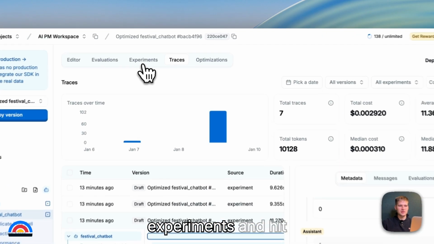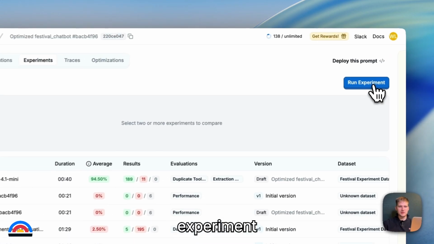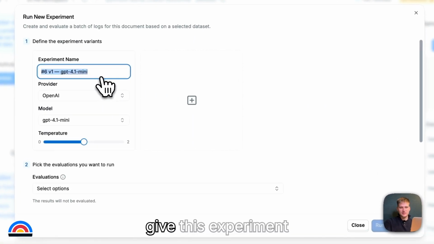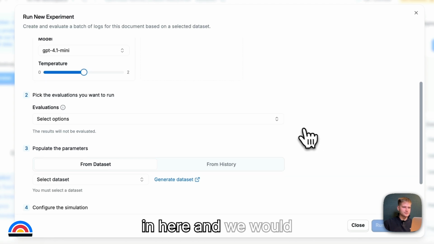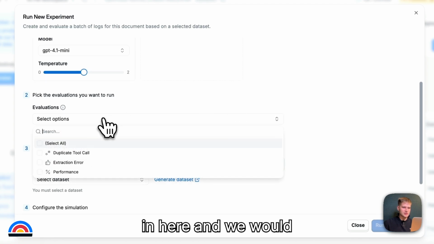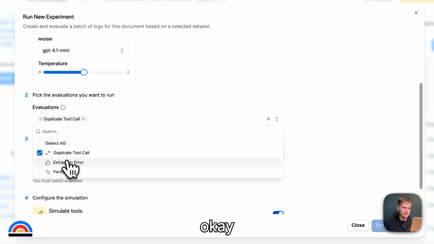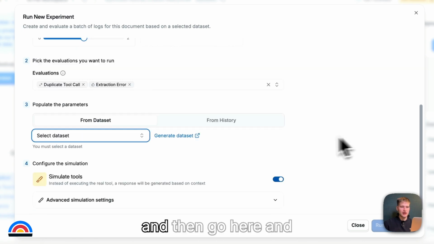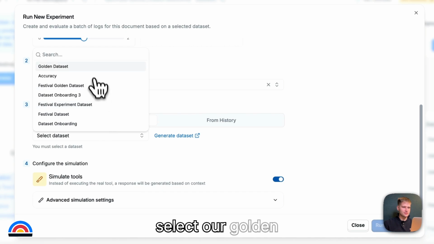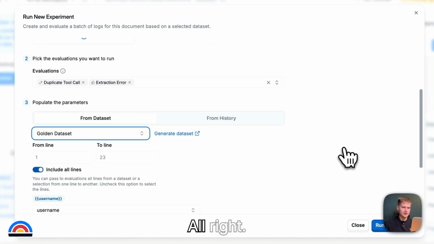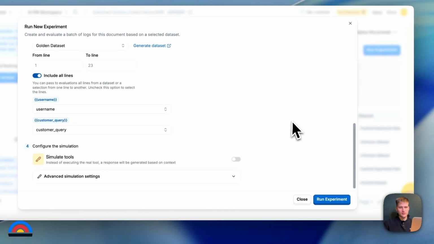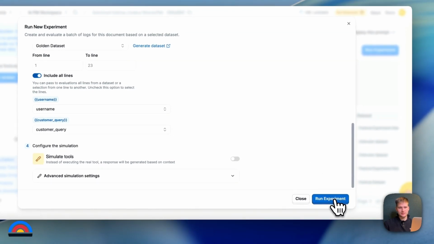So we're going to go to experiments and hit run experiment. And let's give this experiment a name. We'll say regression test number 1. Okay? And then we would go in here and we would select our evaluations. Okay? And then go in here and select our golden data set. All right? Now let's run our experiment.